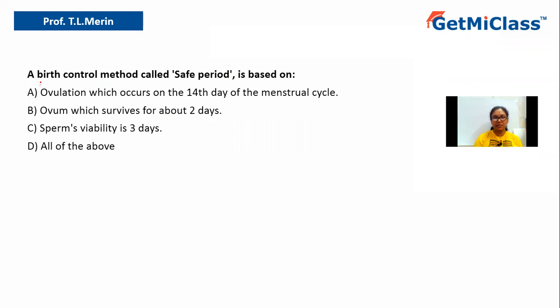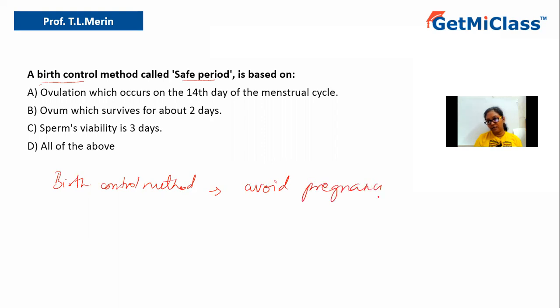So let us understand the question. It says birth control method called safe period is based on. So first of all, what do you mean by birth control or birth control method? These are the methods which are used to avoid pregnancies. That is why they are called birth control methods.